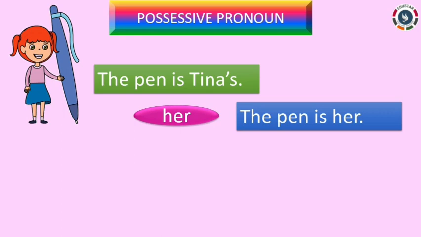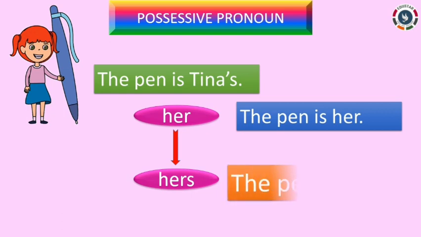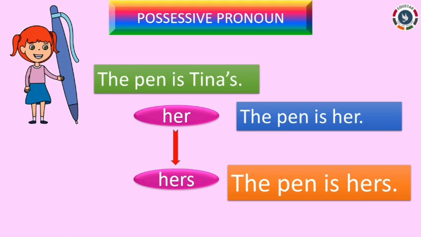We should use a possessive pronoun, and that would be hers instead of Tina's. So from the object pronoun her, we get the possessive pronoun hers. And by using it, our sentence will become the pen is hers. Hers is used for third person singular feminine gender.